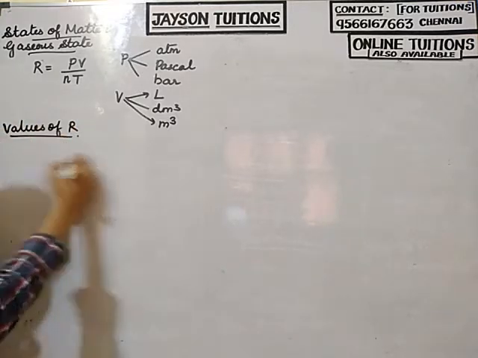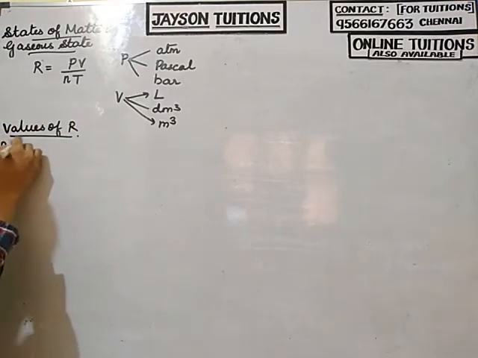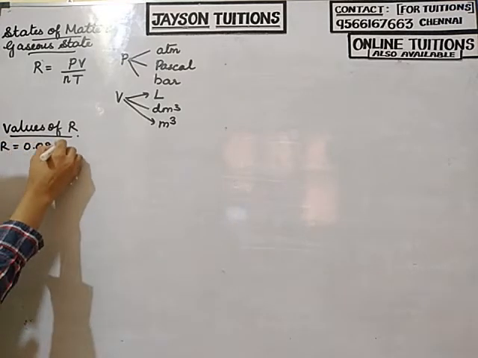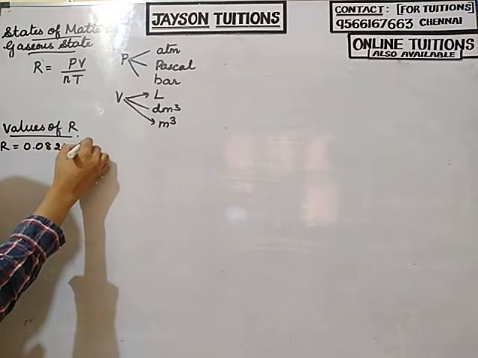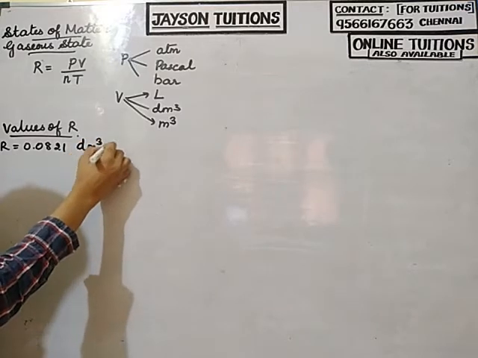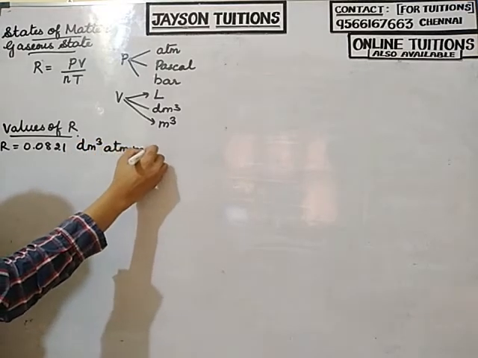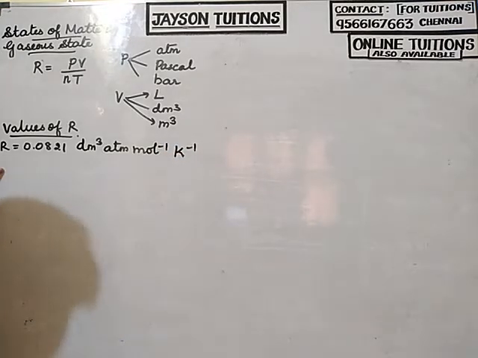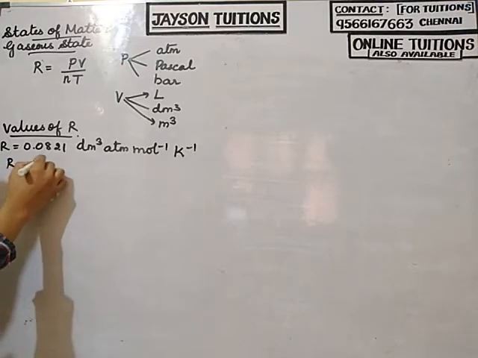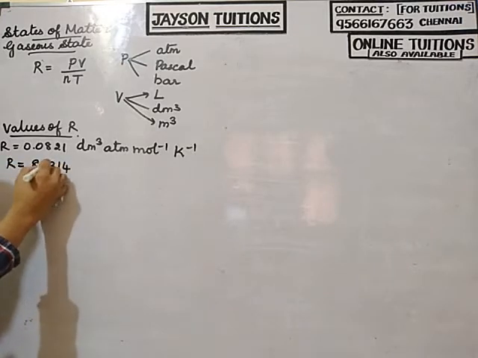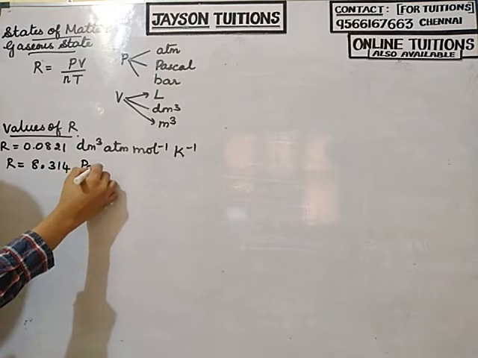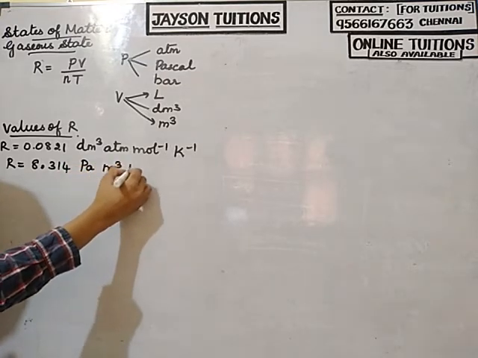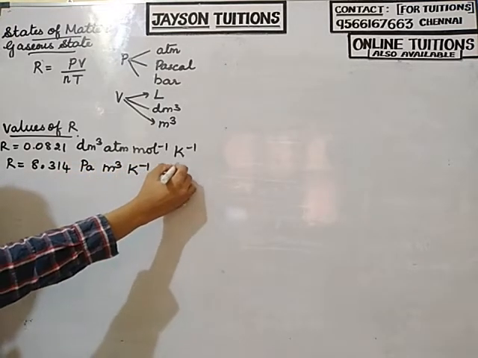Already we found one value. R is equal to 0.0821 decimeter cube atmosphere mole inverse Kelvin inverse. Now take down the other values. R is equal to 8.314 Pascal meter cube Kelvin inverse mole inverse.